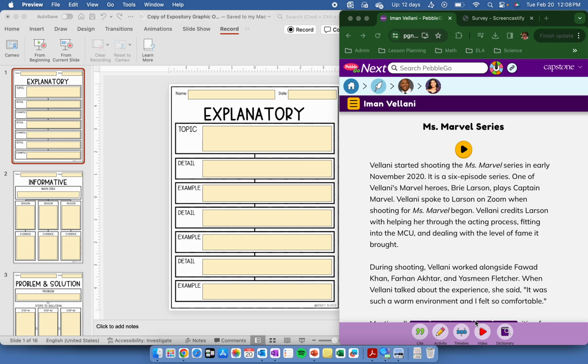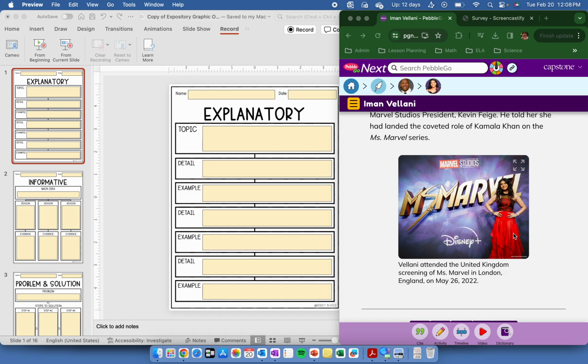Hello. Today we're going to look at the different text structures that we use to write informational text. And I'm going to show you how to use the explanatory or description graphic organizer to organize our thoughts for whatever your topic is. I'm going to use Eamon Vellani.